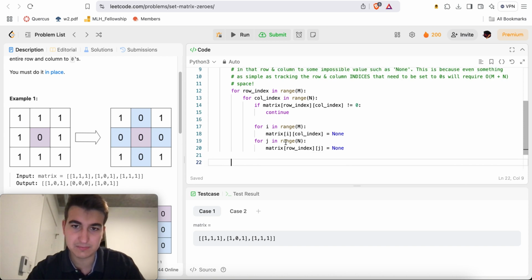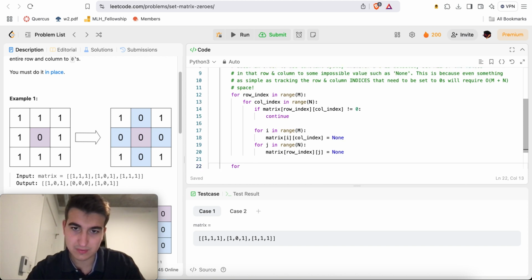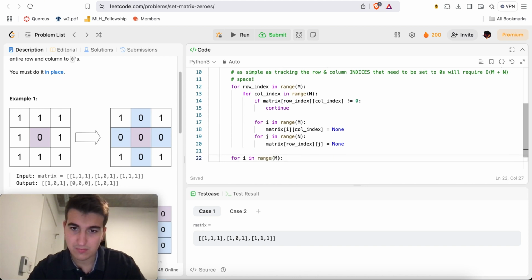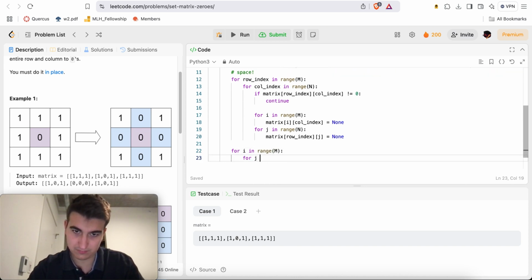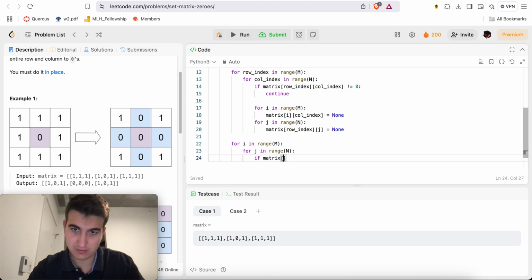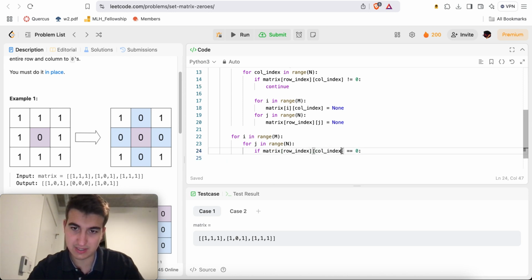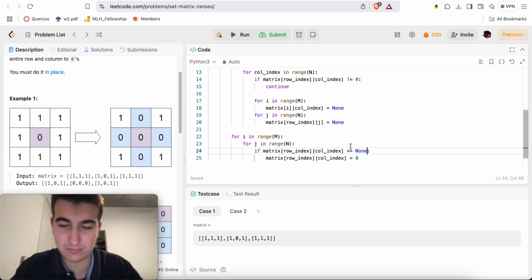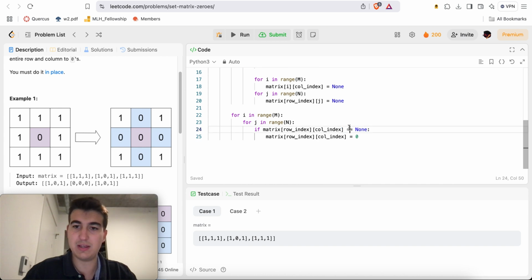Then here we'll say, in range m, row index equals 0, then this is equal to 0 if it is None, right?